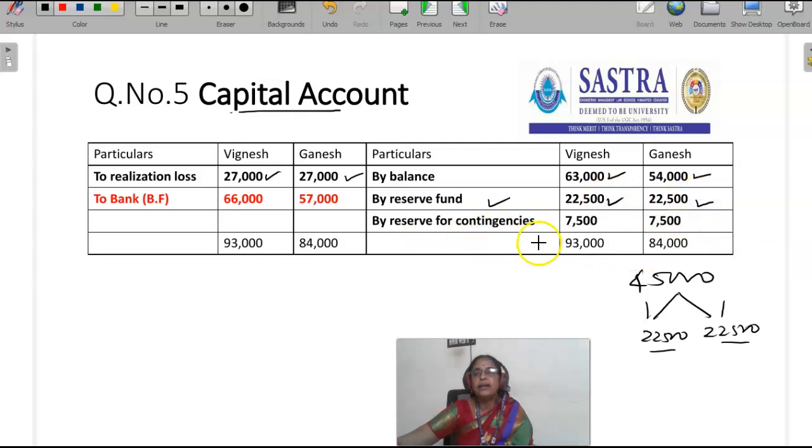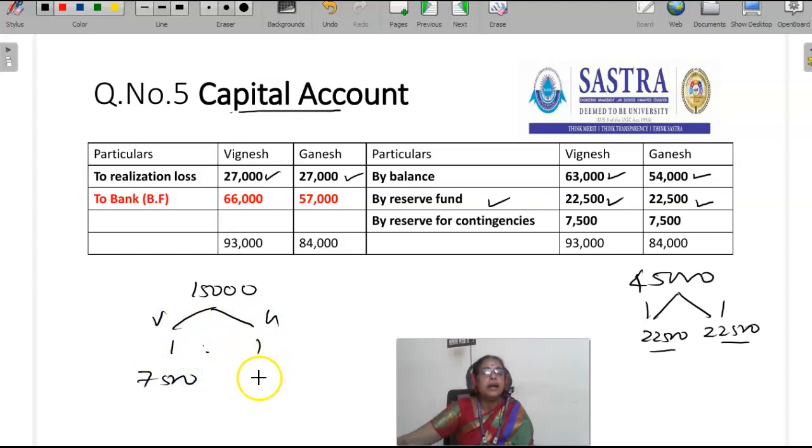Like that, reserve for contingencies. Reserve for contingencies is 15,000 rupees. That should be distributed between Vignesh and Ganesh in the ratio of 1:1. So Vignesh capital account should be credited 7,500 rupees. Ganesh capital account should be credited 7,500 rupees. Reserve for contingencies is also an accumulated profit, so that should be transferred, 7,500, 7,500.